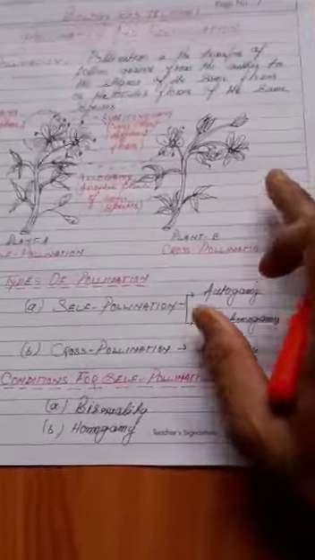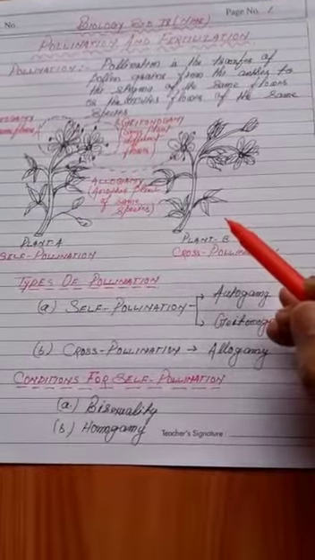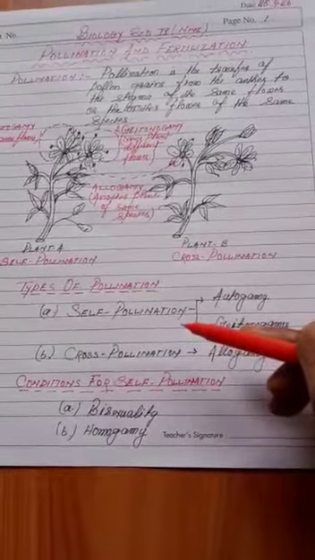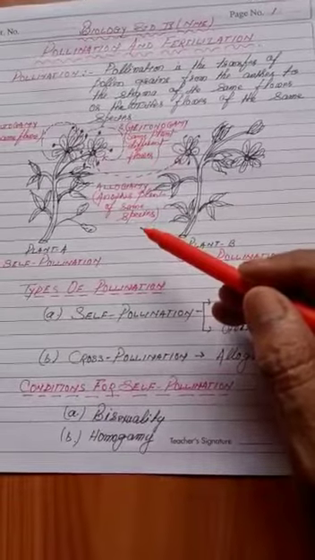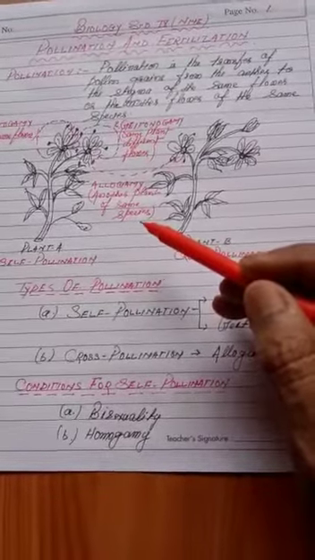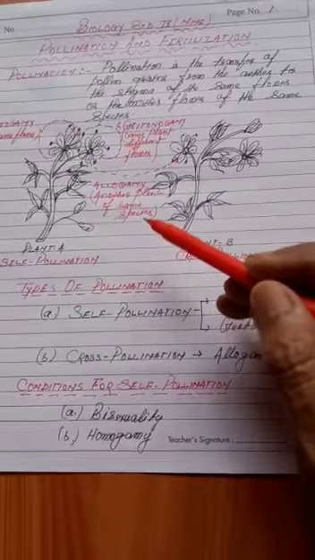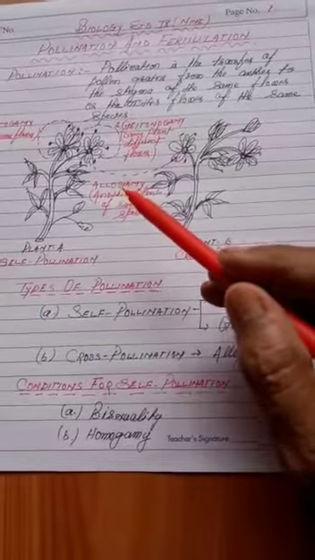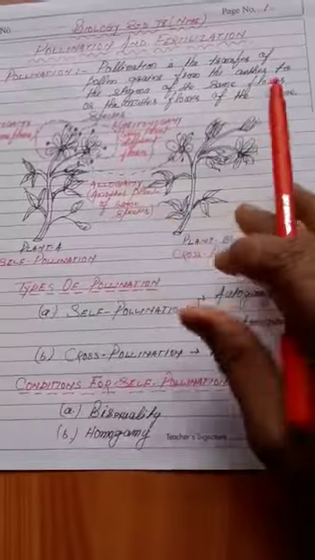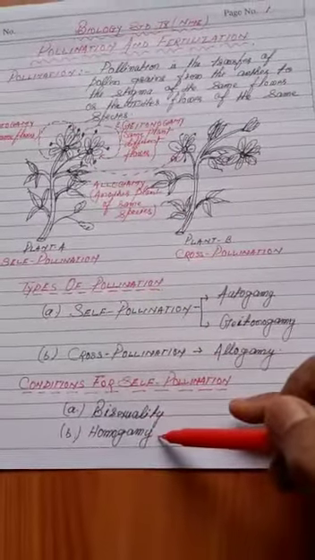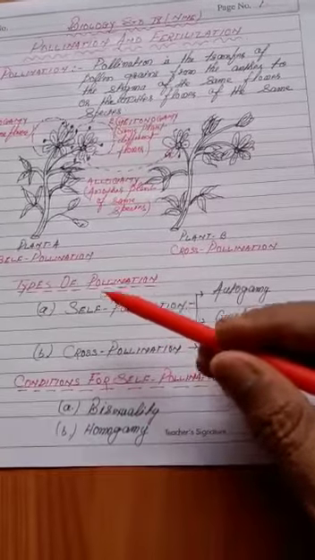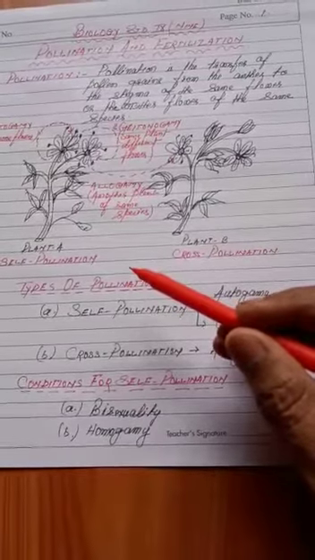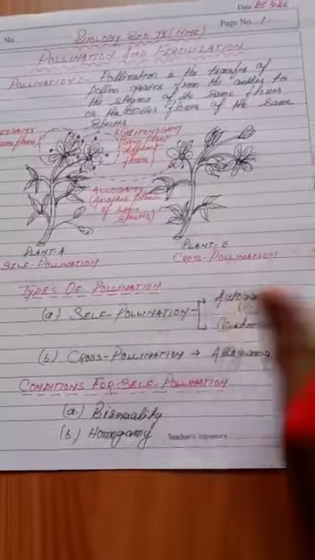Now it is very important to understand the conditions for self pollination. The flower should be bisexual, that is, the anther and stigma should be mature at the same time, and they should be present on the same flower. Whereas the second condition is homogamy. The pollen grain and stigma should be ready to produce the pollen grain and ovum at the same time.